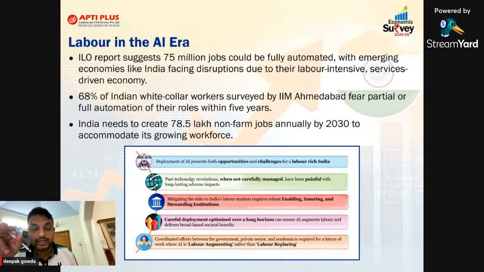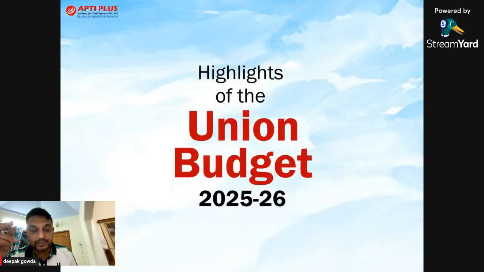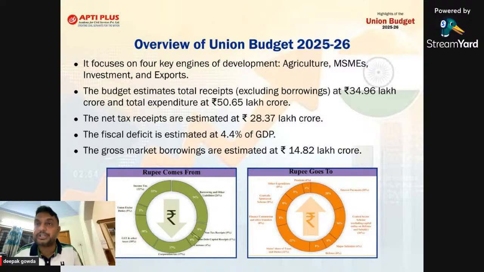So these are the various 13 chapters related to the Economic Survey. And the next slide is related to the budget. See, in the budget, highlights of the budget this year. Commonly, if you analyze the overview, this year the government is concentrating on 4 main focus areas. Agriculture, MSME,